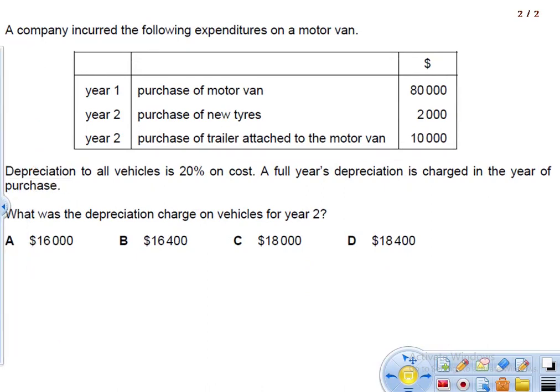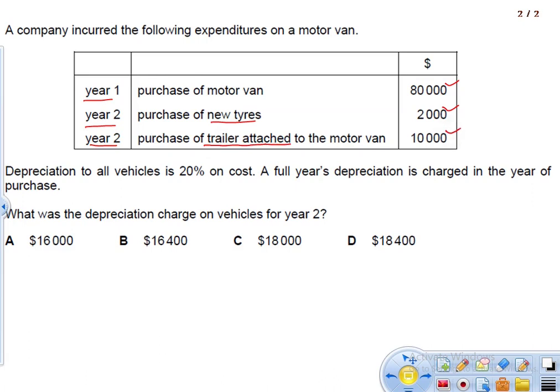It says, a company includes the following expenditure as a motor van. In the first year, you purchase a motor van for 80,000. In the second year, you purchase tires for 2,000, and also in the second year, there's a purchase of an attached trolley for the motor van, 10,000.